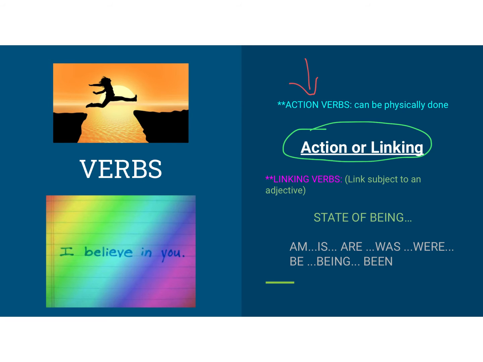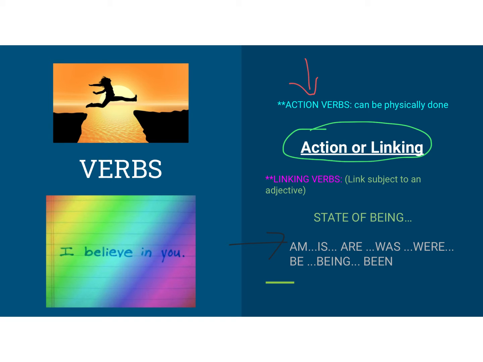So for a quick minute, if you picture a chain link fence and how they link together, that is exactly what a linking verb does. It links my subject, my who or what the sentence is about, to something about them or something about it. It's its state of being. It's how it be. And there are 7, let me count them, 1, 2, 3, 4, 5, 6, 7, yep, 7 linking verbs. They are right here. There are state of being words. Am, is, are, was, were, be, being, been.